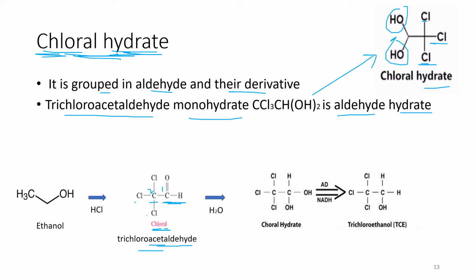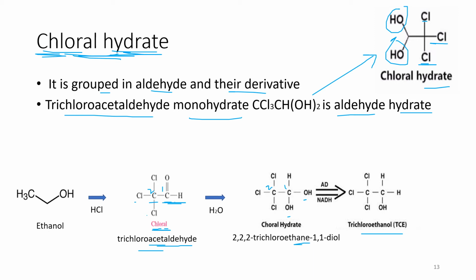This is the structure of chloral hydrate and how it is converted into trichloroethanol. Before moving forward, let's see how the IUPAC name of chloral hydrate will be. If this is 1 and this is 2, you can see on the second carbon 3 chlorines are present, and on the 1 carbon 2 OH groups are present. So the IUPAC name will be 2,2,2-trichloroethane. Why ethane? Because there is no double bond present. 1,1-diol.